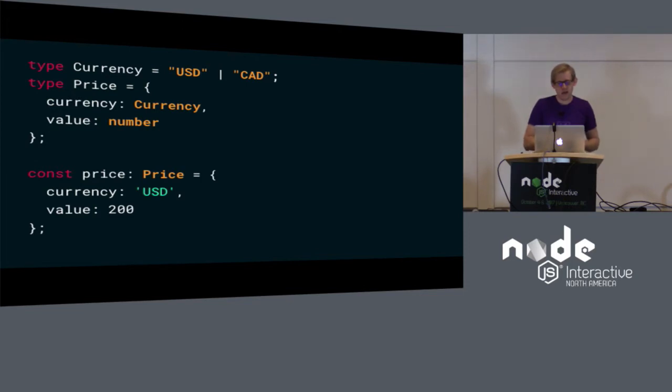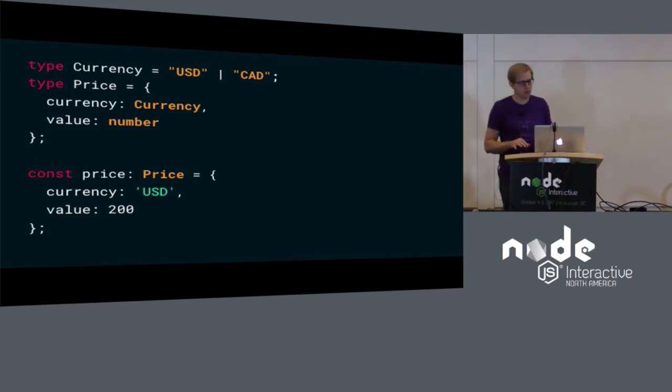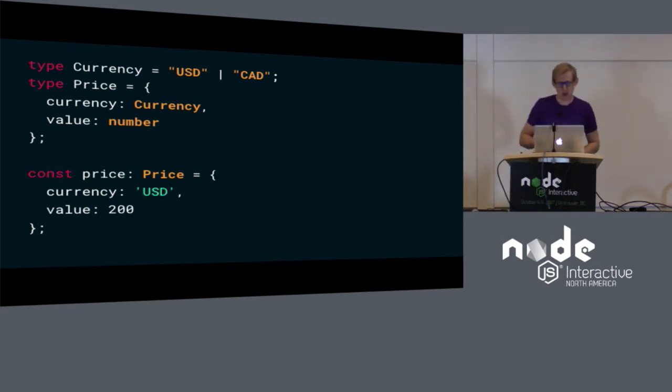But the type system becomes much more useful to you when you start to define the structure of the object. So in this case, we're saying the type price has both a value, a number, which has to be there, it has to be present, and a currency, which can either be US dollars or Canadian dollars.